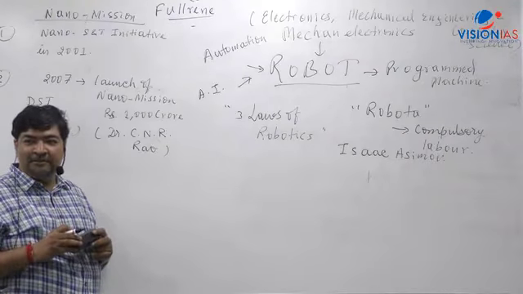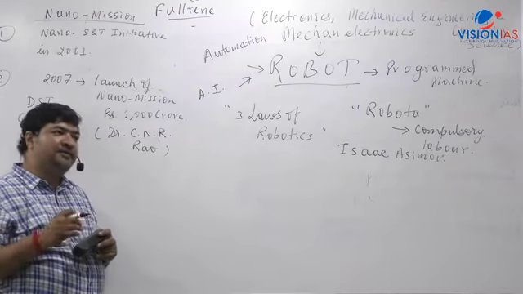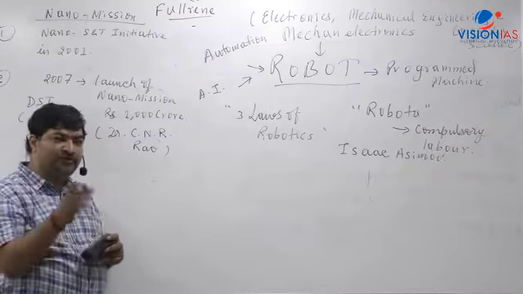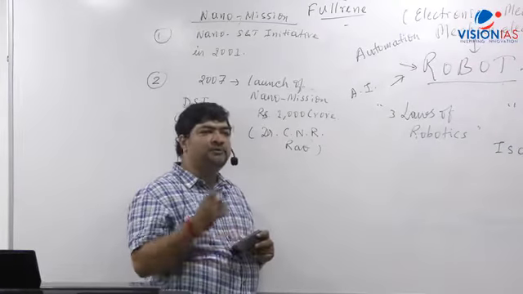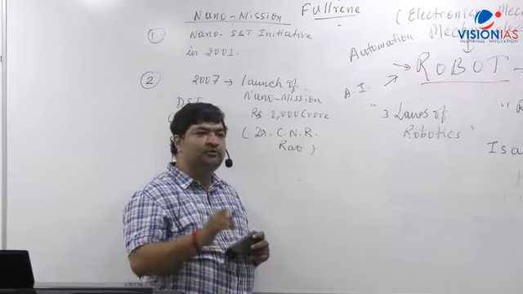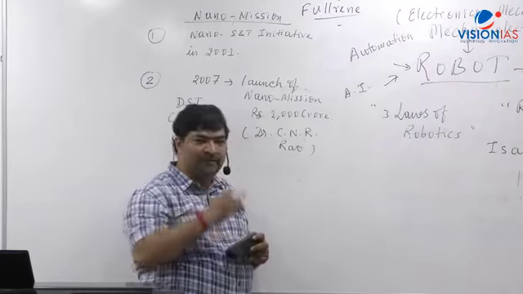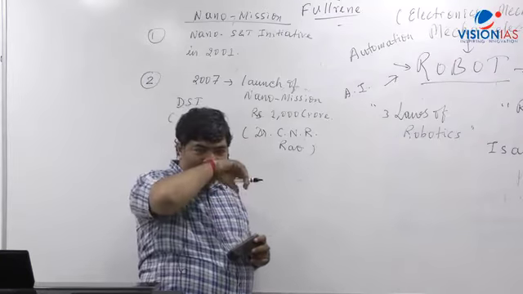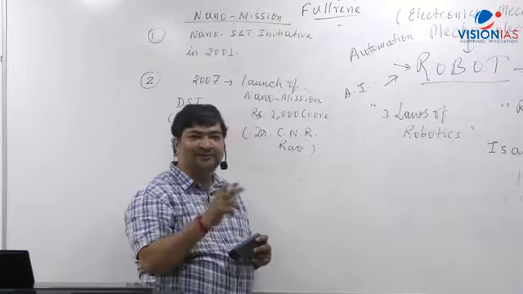Let's say, for example, forget about prior experience, but I'll give you a new problem. That you have to reach from this classroom to Karol Bagh metro station in just 5 seconds. There's a problem there. So what will you do? You'll start thinking. In 5 seconds you have to reach.